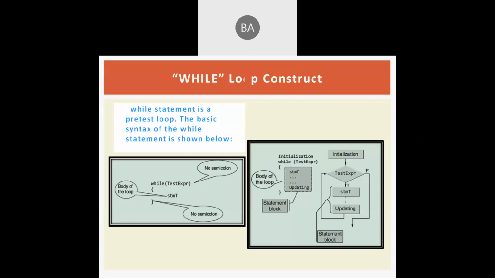Coming to the while loop construct, the C language provides three important types of loops. One is the while loop and another is the for loop. These two are called entry controlled loops, or pre-test loops.